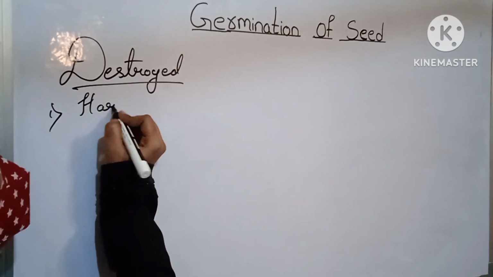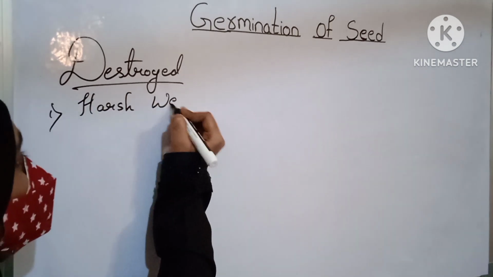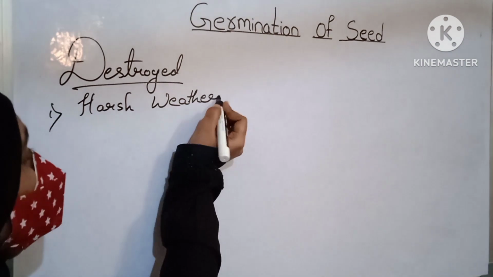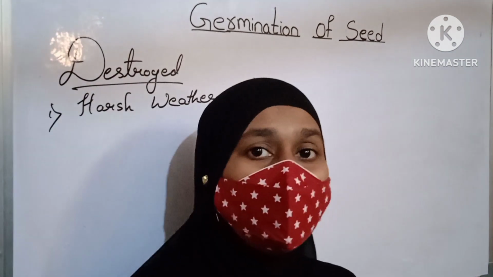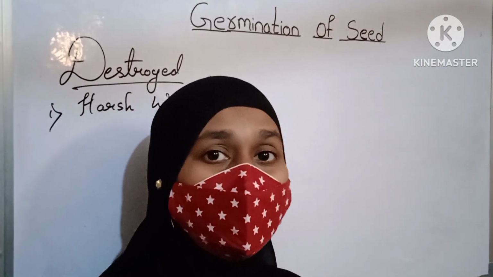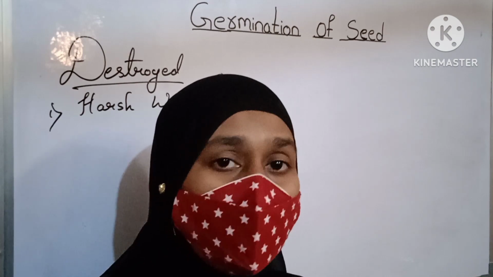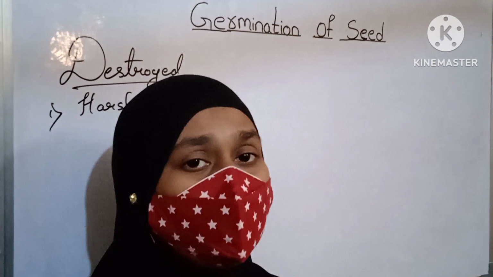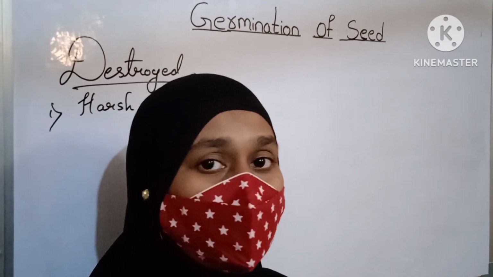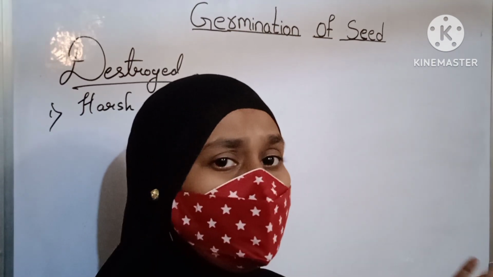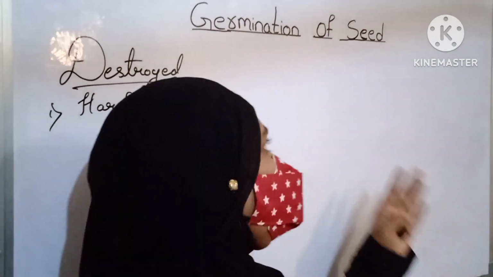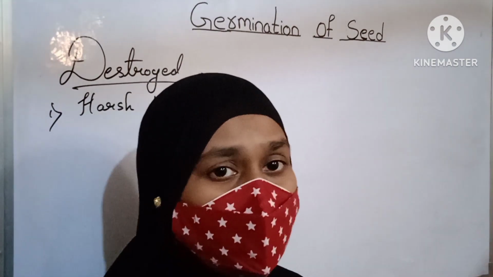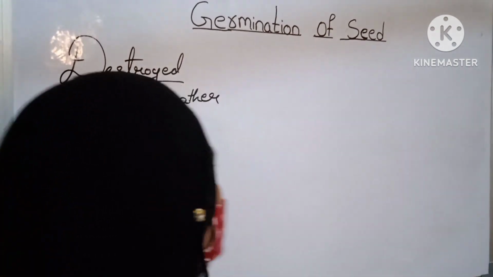First one is harsh weather. The seeds are destroyed by the harsh weather. You can see there is heavy rainfall or strong wind that is unable to let the seed grow into a new plant. Because of the strong wind, it cannot develop, it cannot grow. Yes, this is one thing.